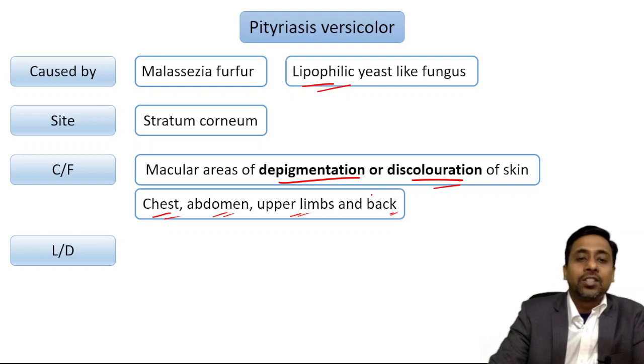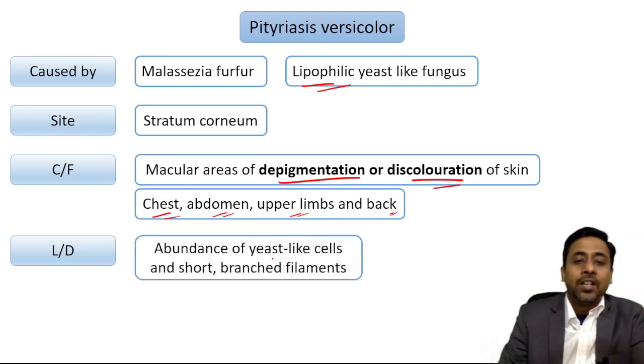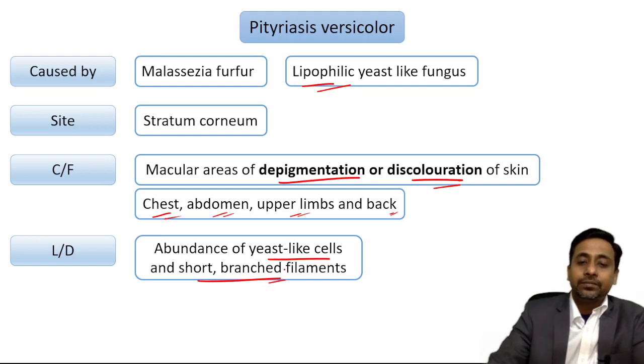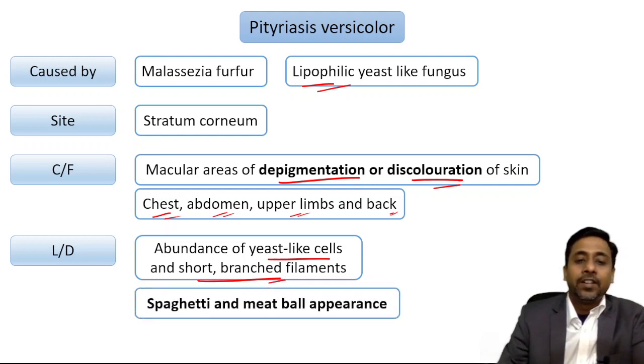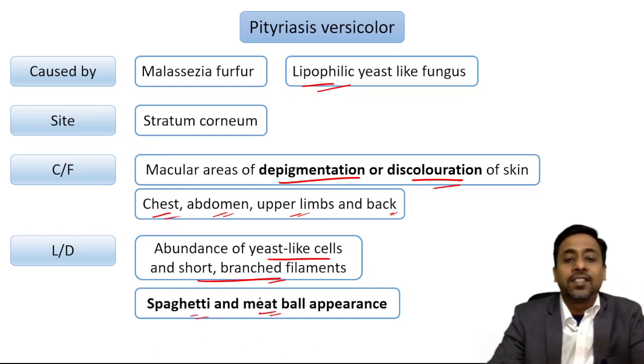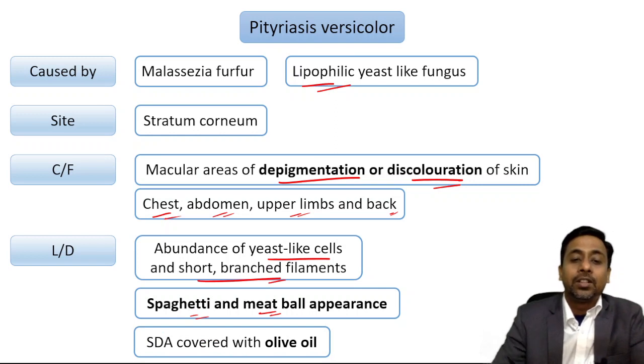Lab diagnosis shows abundance of yeast-like cells and short branch filament, giving it a spaghetti and meatball appearance. The culture medium used for diagnosis is HDA covered with olive oil. As it is a lipophilic fungus, olive oil will promote the growth of the organism.